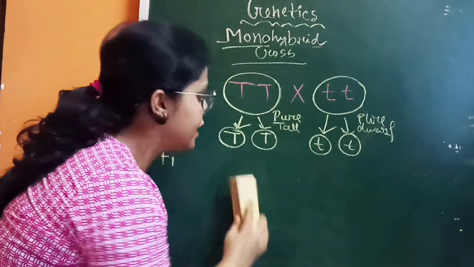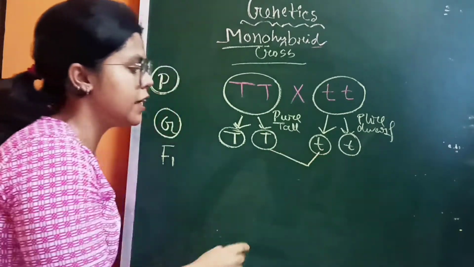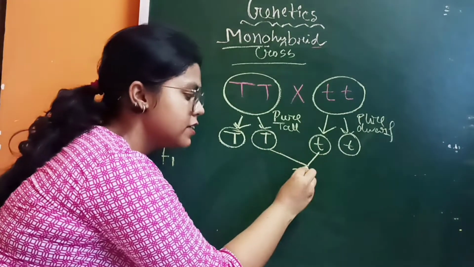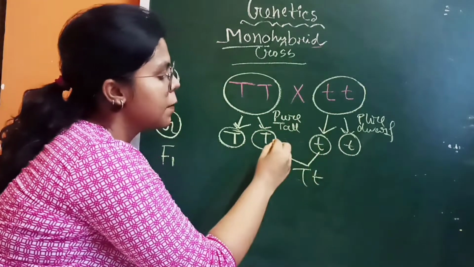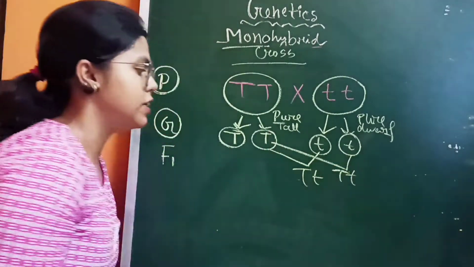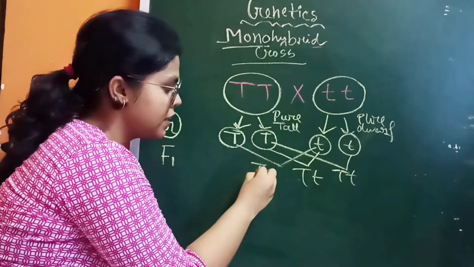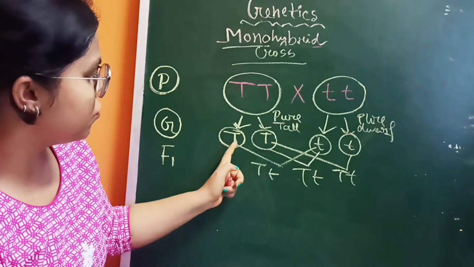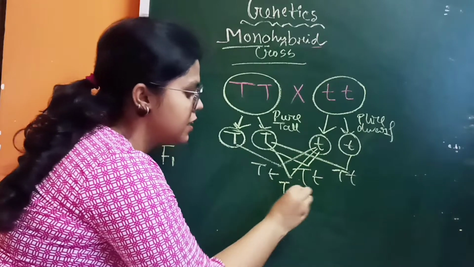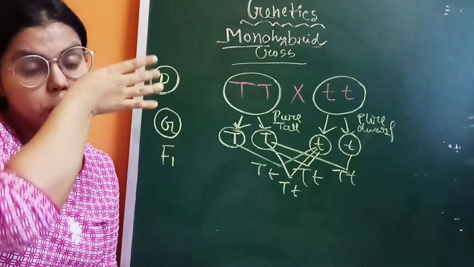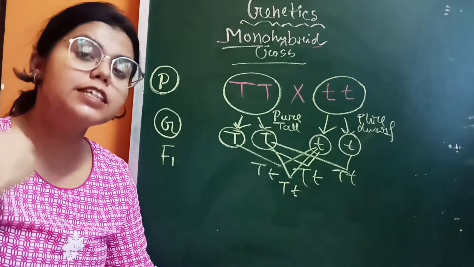Let me tell you one thing. Suppose these are all gametes. If you cross between them, capital T with small t, you get capital T small t. Also this capital T with this small t gives capital T small t, and this capital T with that small t gives capital T small t, and finally the remaining one is capital T small t. So 100% should be capital T small t, that means all are heterozygous dominant.